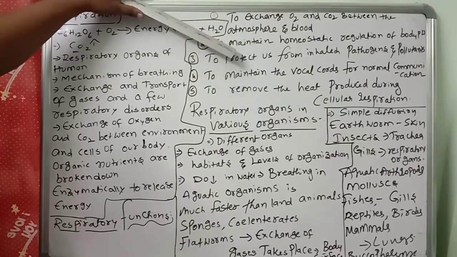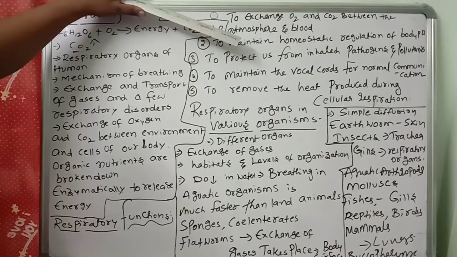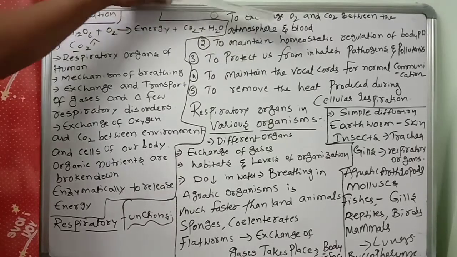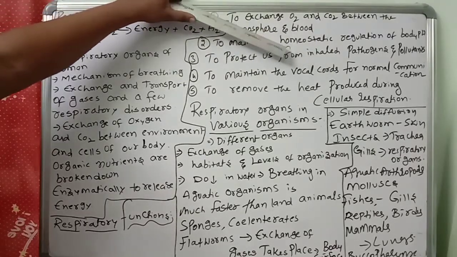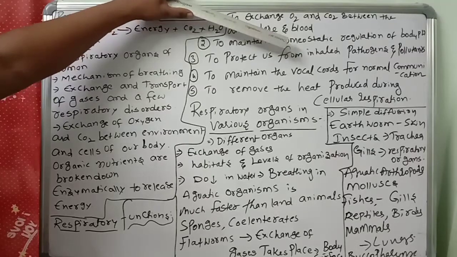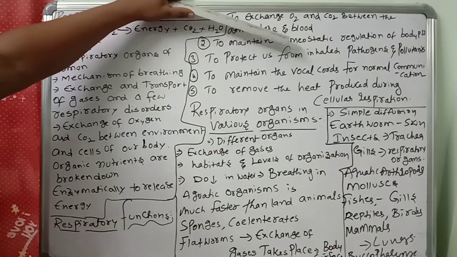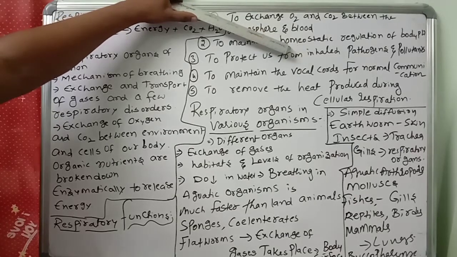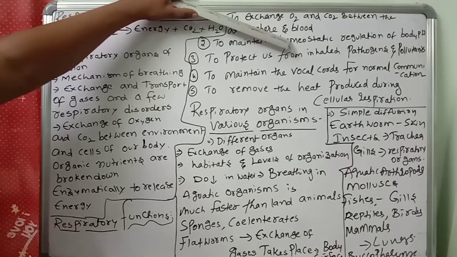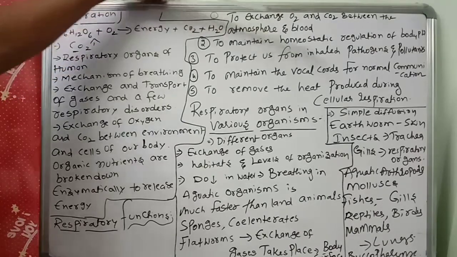Next, to maintain homeostatic regulation of body pH. Homeostatic means what? Balancing, systematic balanced regulation of body pH. If there is too much pH, problems will come. If there is too little pH, problems will come. So a constant, optimum pH is required. To maintain the optimum regulation of body pH, respiration is very, very important.